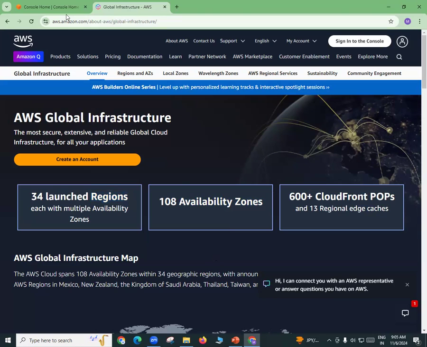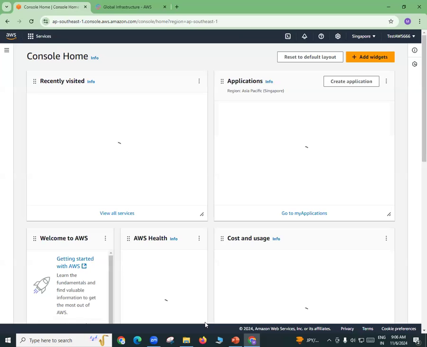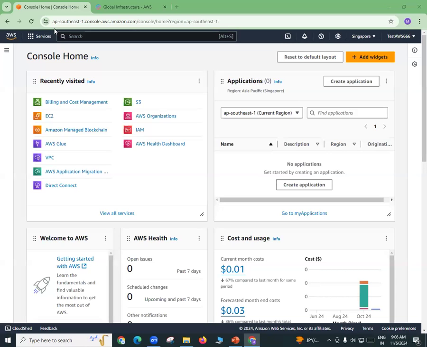Okay. Now, once you create your AWS account, how to create an AWS account, that we will see in coming classes. But once you create your AWS account, it will be something like this. So here, this is your AWS. Once you click here, you will go to the main screen. This is AWS here. Okay. And here we can see recently visited services. All these are the services that I have visited recently, and you can click on these services. Let's say EC2, VPC, IAM, S3, all these are different services.